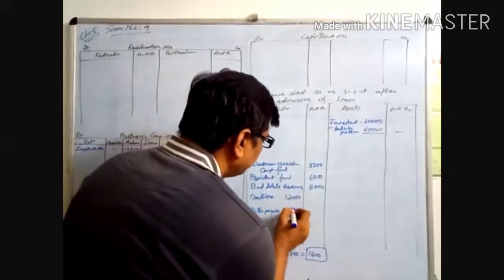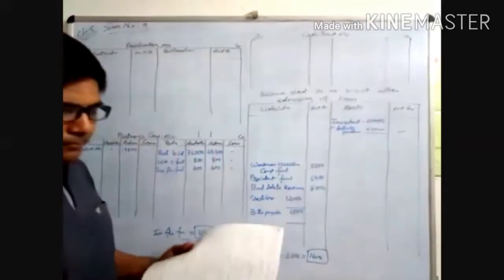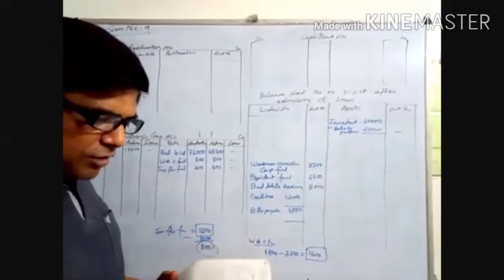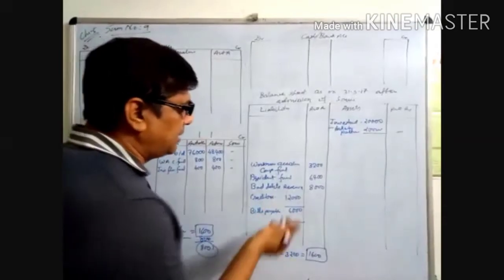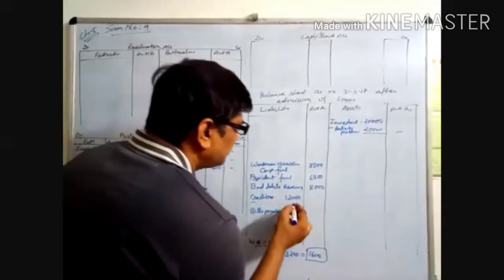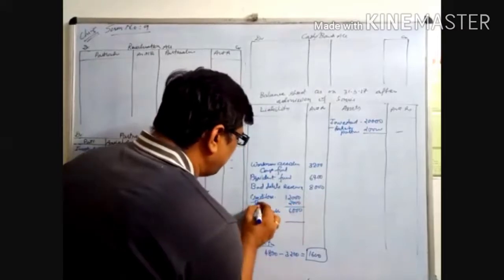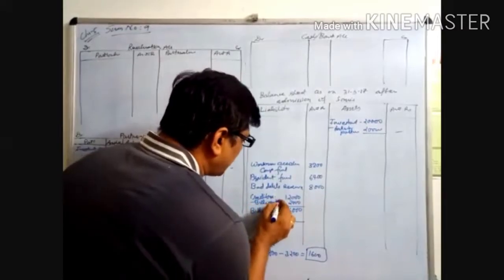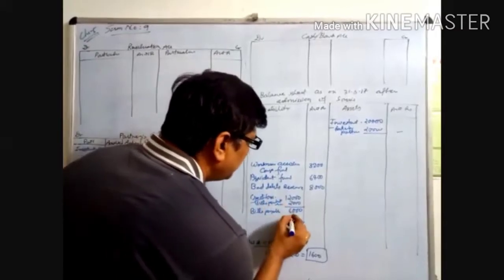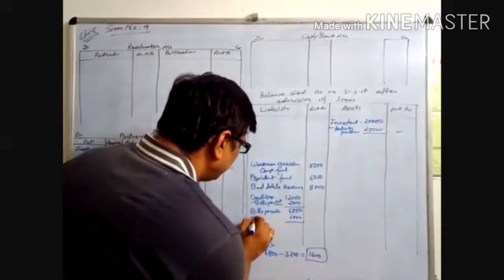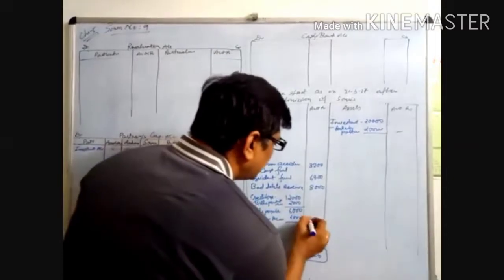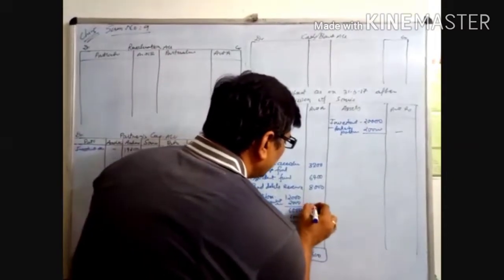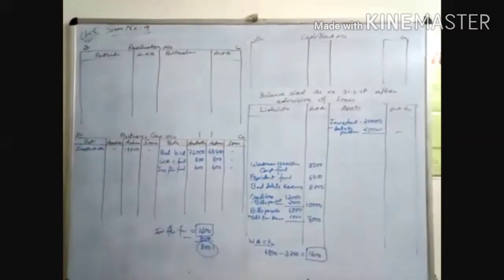And now bills payable, 6,000. The adjustment is given there: accepted bills payable of rupees 2,000, which was drawn by the creditors, not recorded. So the creditors drew the bills payable, but it is not written. So now we have to minus 2,000 from creditors, and plus 2,000 in bills payable. Bills payable recorded is 8,000 now, and creditors here is 10,000. So these are the liability sides. If you understand how to record the liability side entries, then it is very easy.